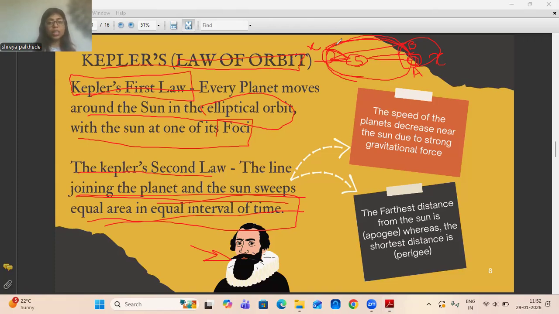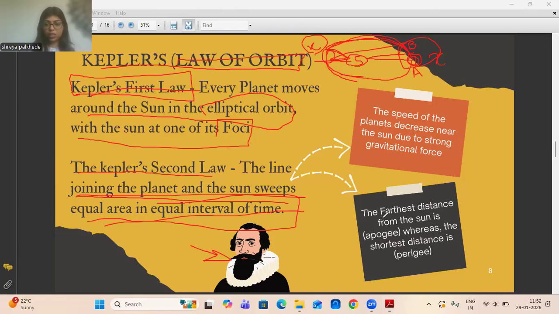The difference between this and this position is just that this one is moving faster and this one is moving slower. But it covers the same area in the same time. This is what the second law implies, that the line joining the planet and the sun sweeps equal area in equal intervals of time.